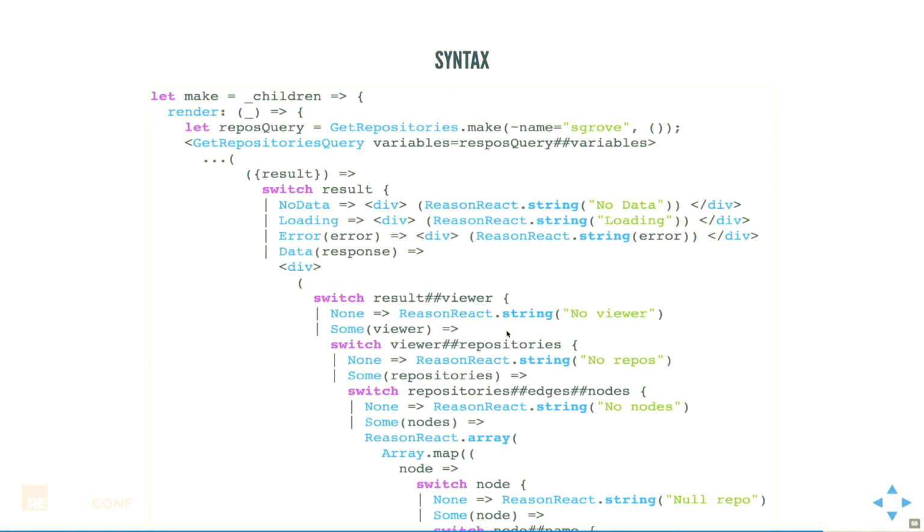The other big thing is syntax. This is a bit of a pet peeve of mine. But any of you guys who worked with the GitHub API yesterday will recognize this, where I'm calling out some repos. I'm going to switch off of the response, and I'm going to pull the viewer. I want to know the viewer that's currently logged in. But they might not be there, so I have to switch, and I'll pull out the viewer. And I want to pull out the repositories, but they might not have any repositories, and so on and so forth. And this goes on and on. This actually is like cut off. This goes on and on and on. It's this lovely descending tree.